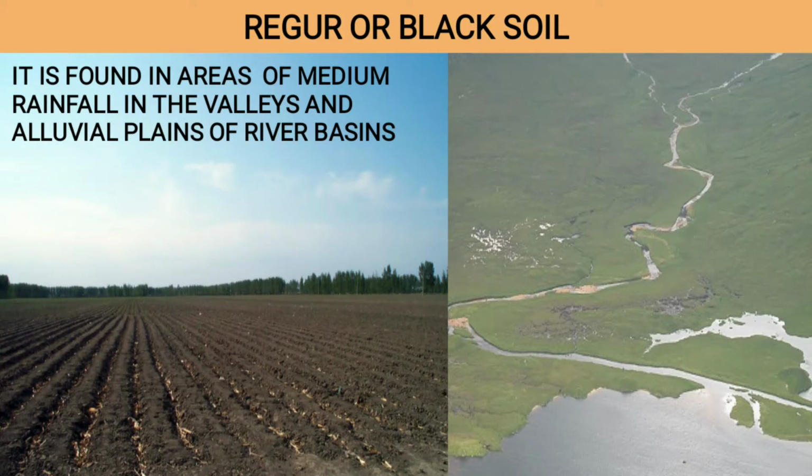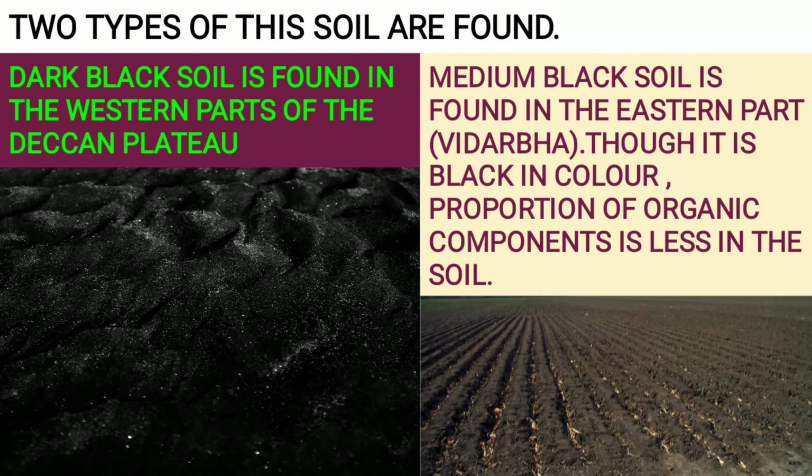Regur or black soil. This is another type of soil. It is found in areas of medium rainfall, in the valleys and alluvial plains of river basins. So wherever you have the river basins, there you will see the Regur soil or the black soil. Now this black soil is also of two types. One is the dark black soil and another is the medium black soil. Dark black soil is found in the western parts of the Deccan Plateau. Medium black soil is found in the eastern part, that is Vidarbha. Though it is black in color, the proportion of organic components is a little less in this soil. Which one? Medium black soil.